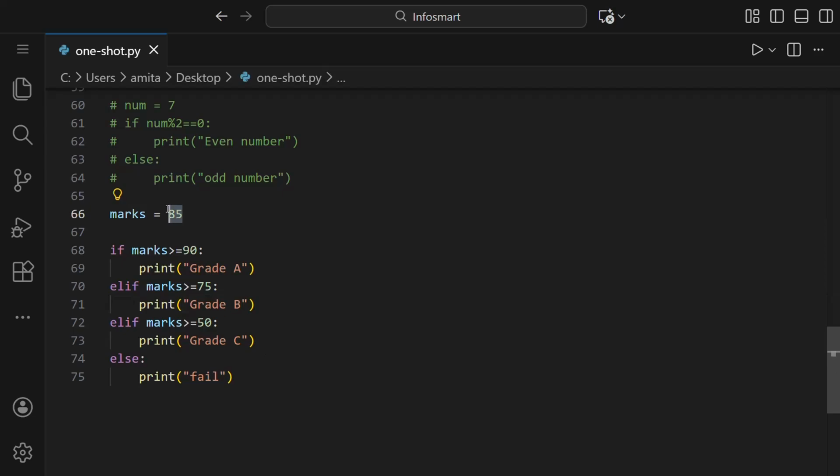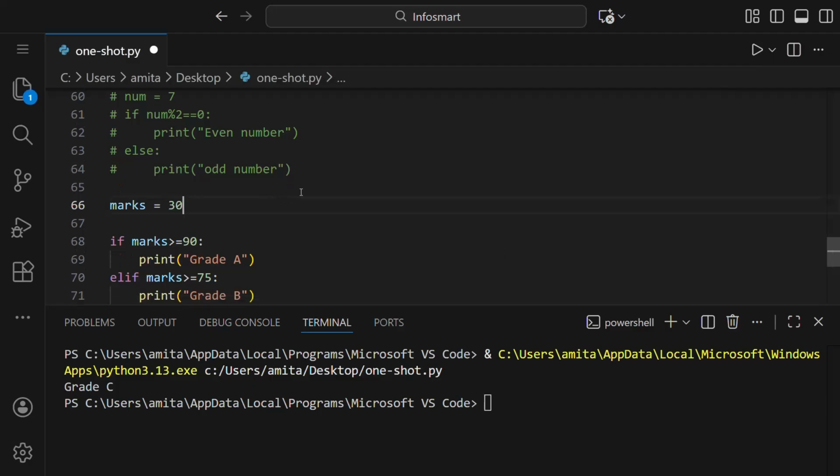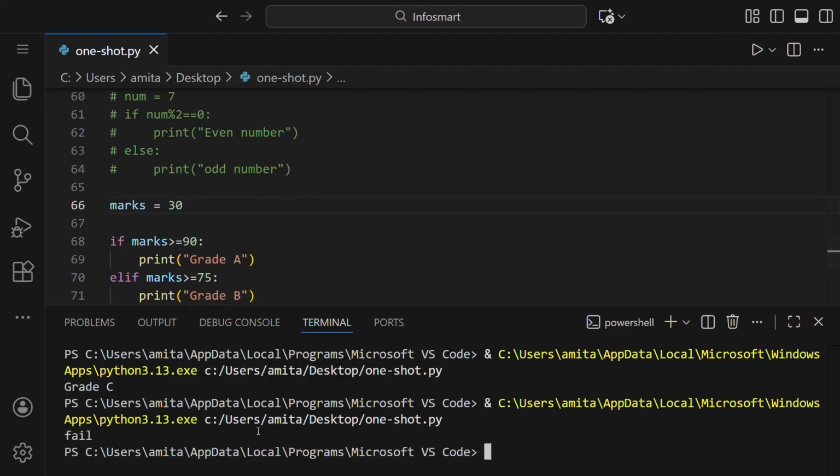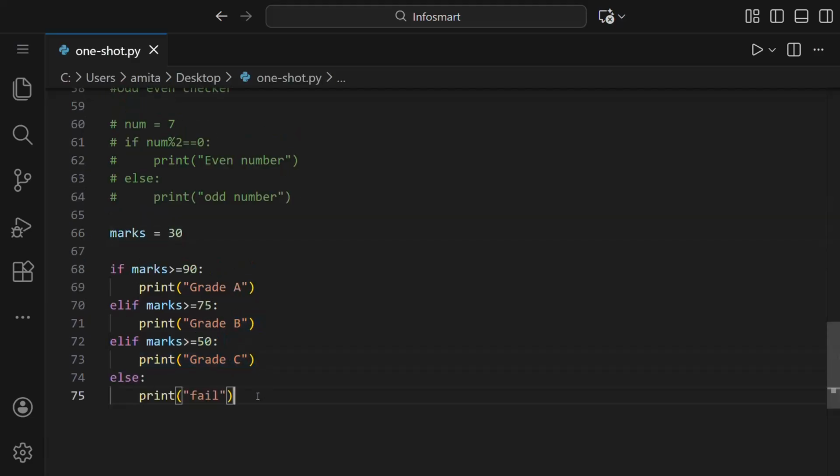Let us change this and see if it's 50. Then grade C should be printed, and we got the correct one. If it's 30, then the student failed. Now let us comment this.